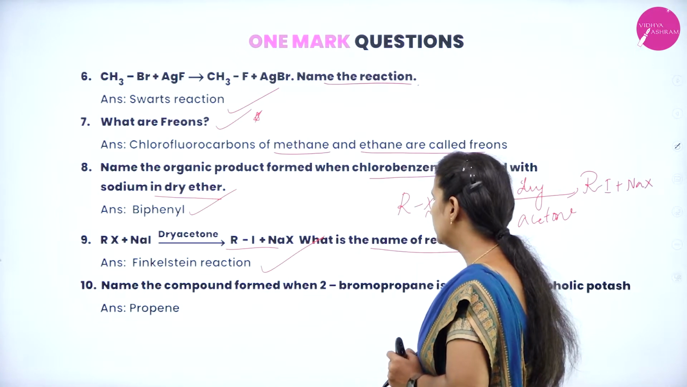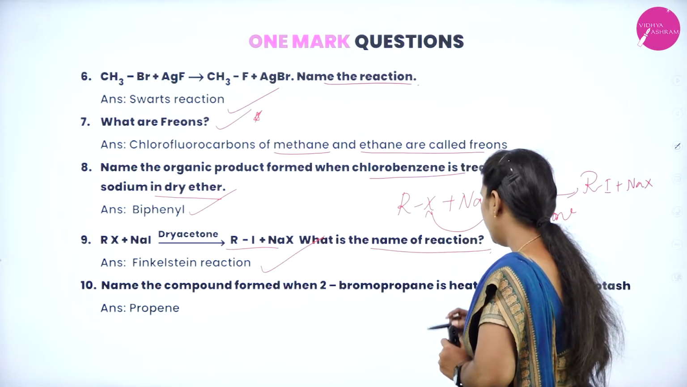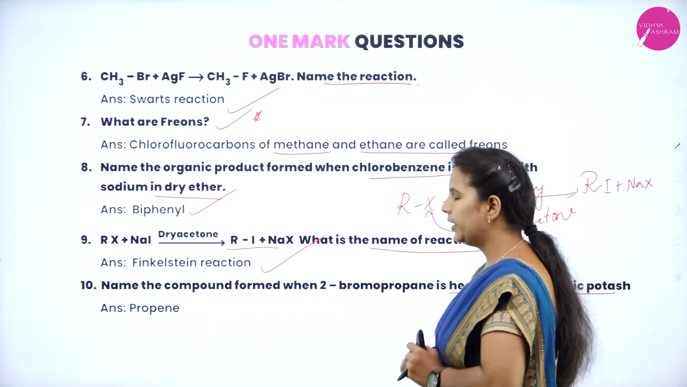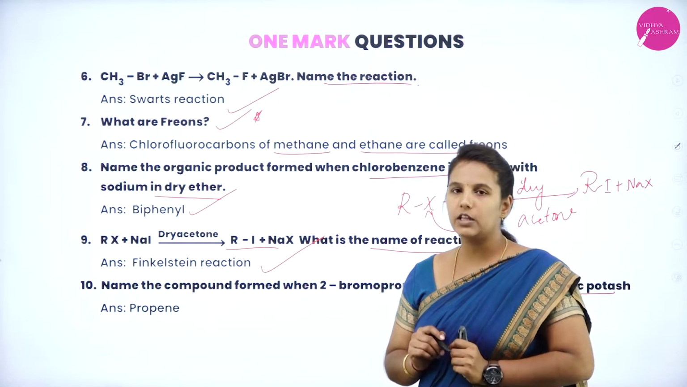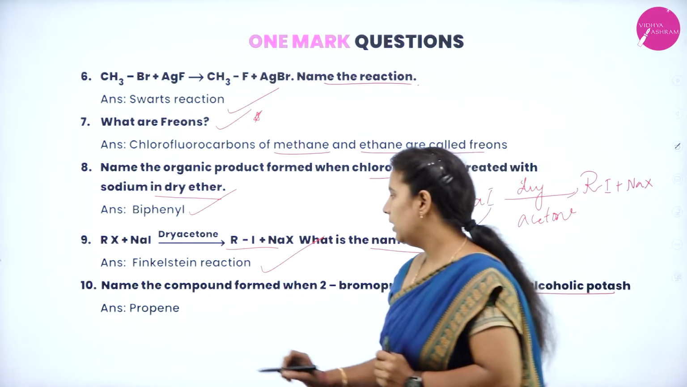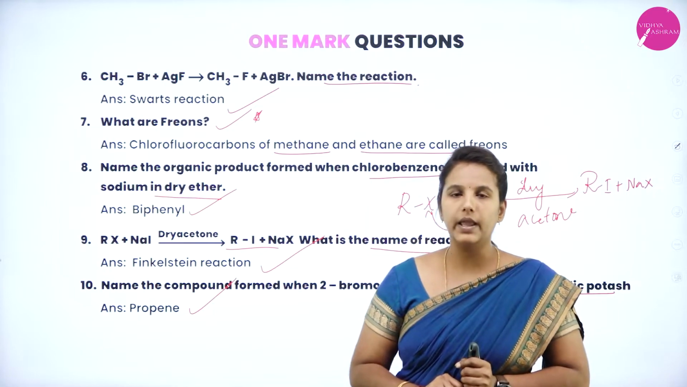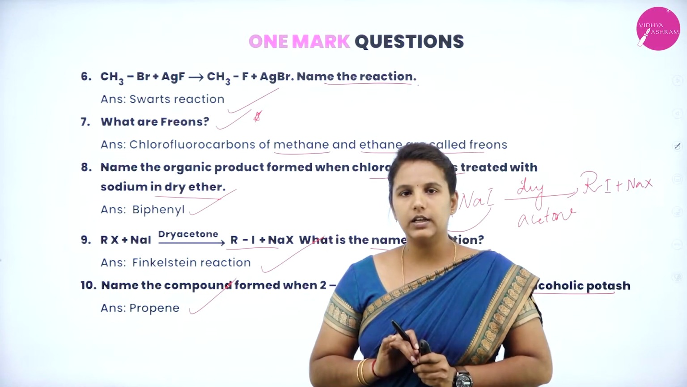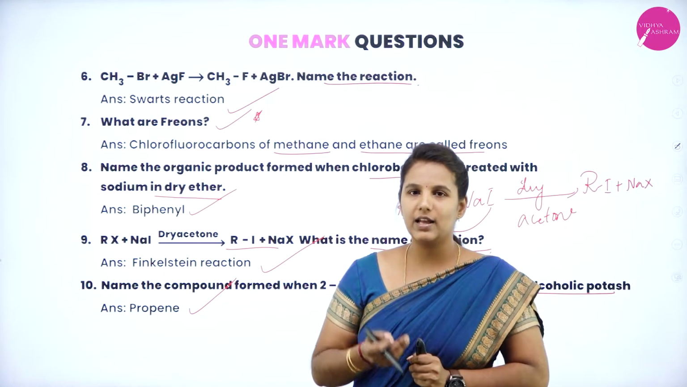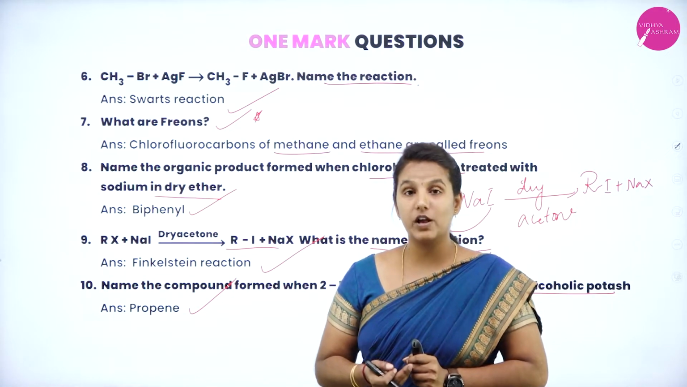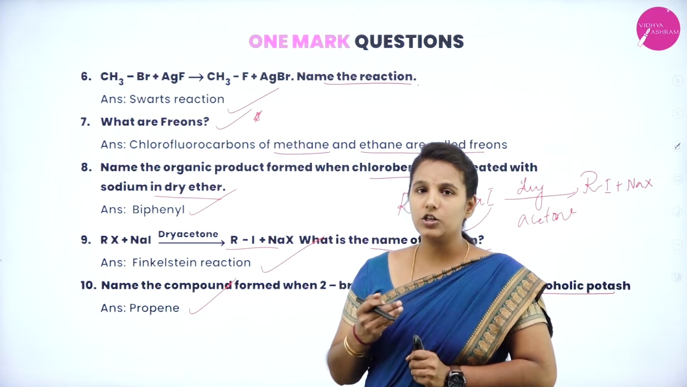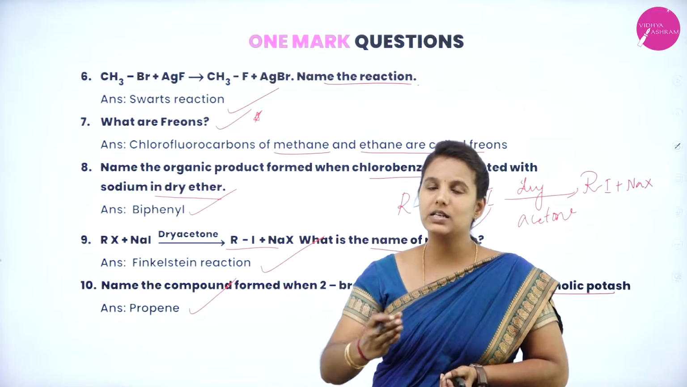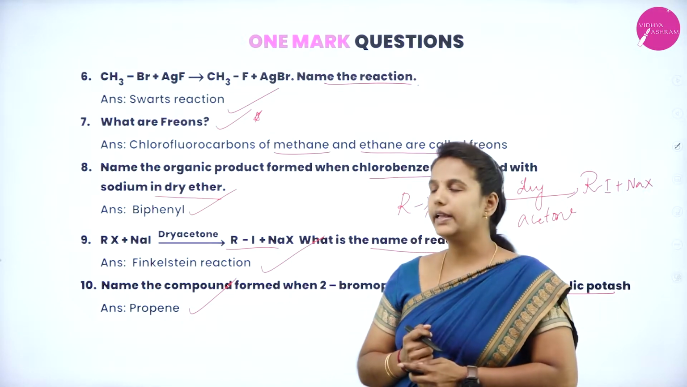Name the compound which is formed when 2-bromopropane is heated with alcoholic potash. When 2-bromopropane is heated with alcoholic potash, we know that the product propene is formed. So be focused on direct questions like enantiomers, racemic mixtures or freons, and also be cautious with the named reactions, which are asked repeatedly in organic chemistry.